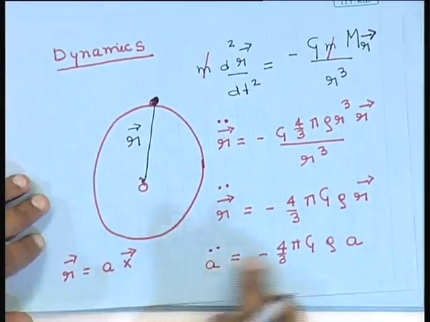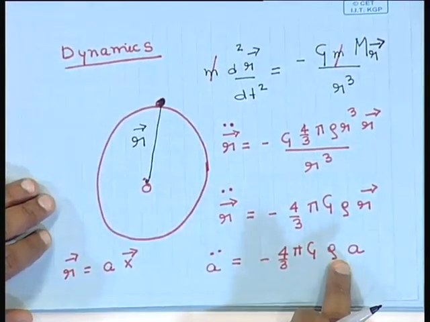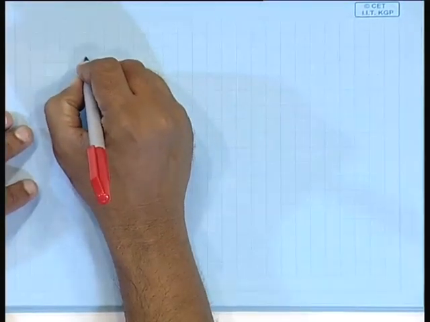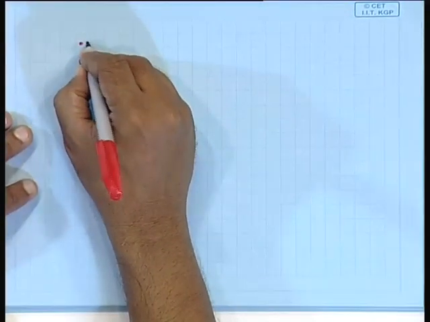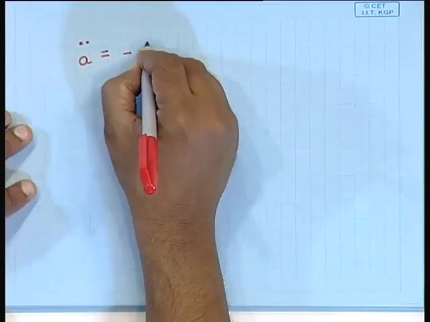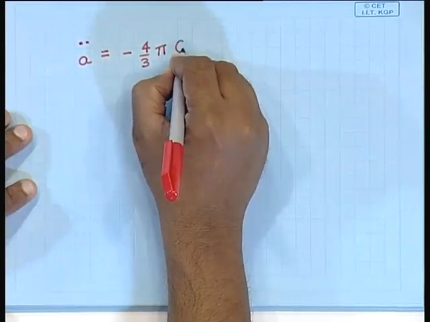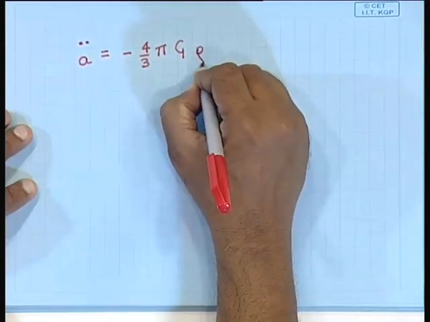So, we would like to solve this equation, and let me write it again, it is very important. The equation that we wish to solve is a double dot is equal to minus 4/3 pi G rho into a.